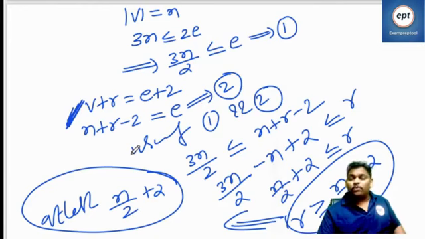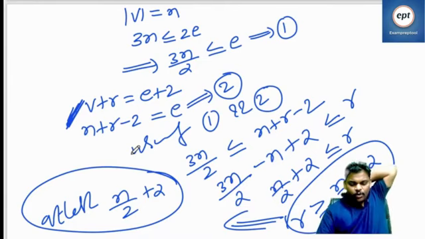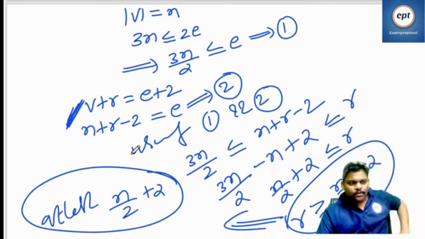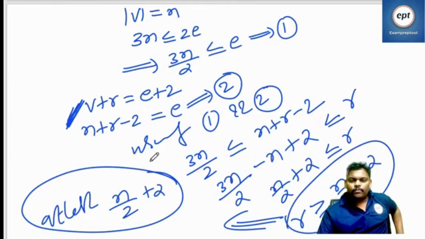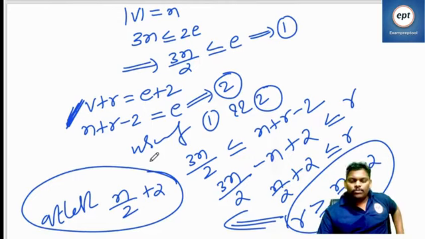I misunderstood that problem. I thought it is the vertex color, but it is the edge color. By God's grace, unknowingly, it is an edge color, right? I will check one time. You will also check one time. Tomorrow, we will solve it again. Can we go to the next problem?